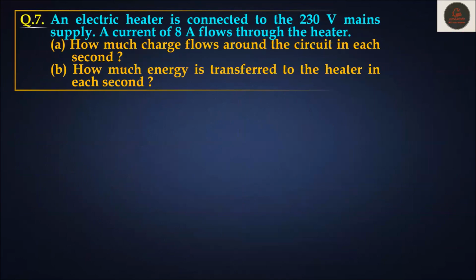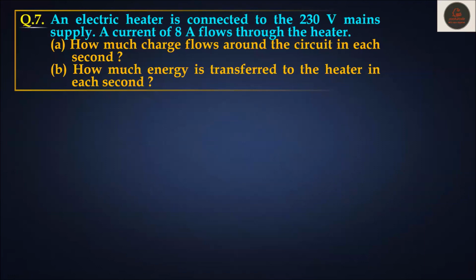Next question. An electric heater is connected to a 230 volt mains supply. A current of 8 ampere flows through the heater. First part, how much charge flows around the circuit in each second? And B part, how much energy is transferred to the heater in each second?